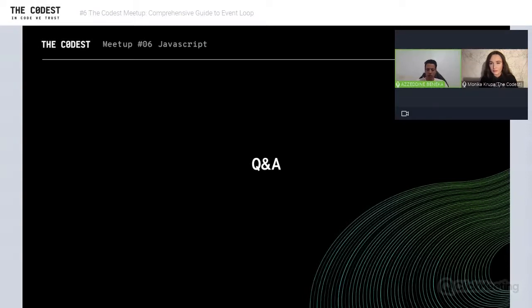Like scheduling tasks using setTimeout and then promises and things like that. At least you have to learn that you must not have complex synchronous tasks that block your single thread. So you have to understand the event loop. And the more you understand, the better code you will write for your application.